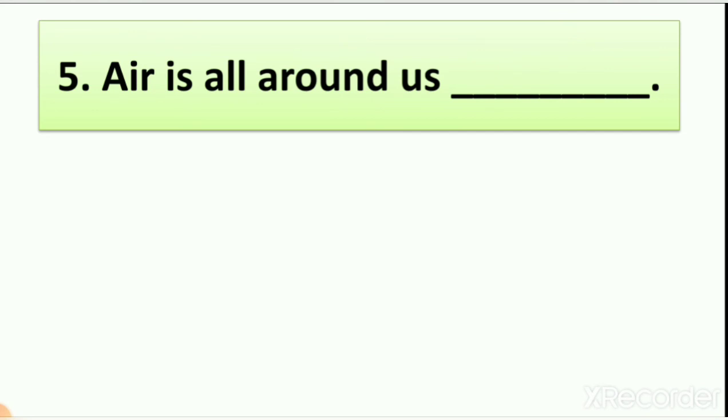Now let's see our fifth true or false. Air is all around us. In lesson number 11, we learn about air. We also learn that air is all around us, and how do we know that air is all around us? Because we all are breathing. So in breathing, we all use air, right?